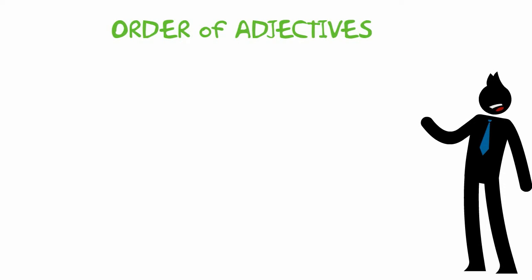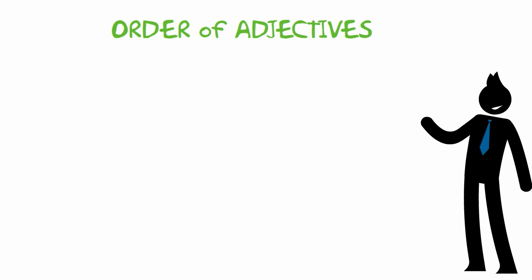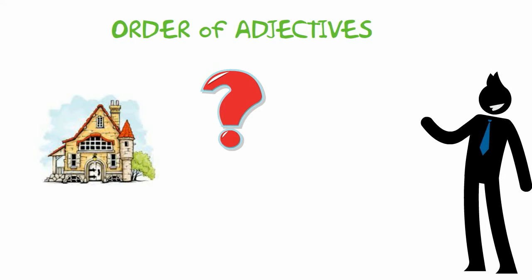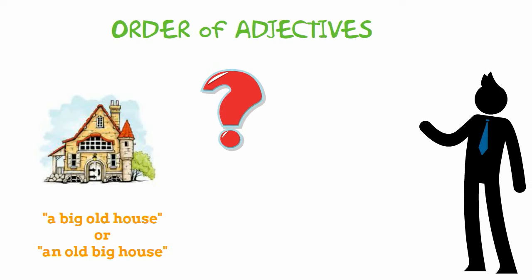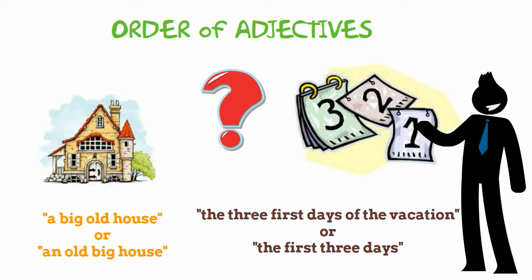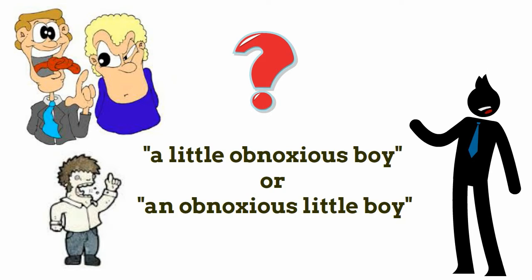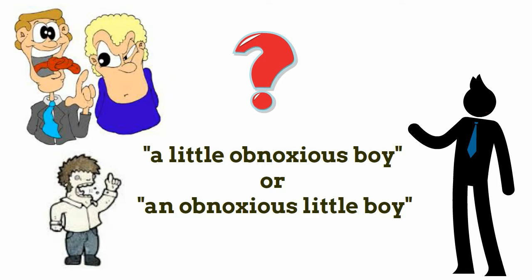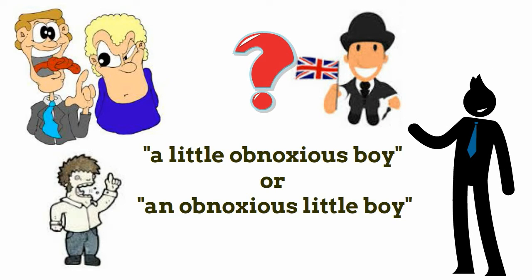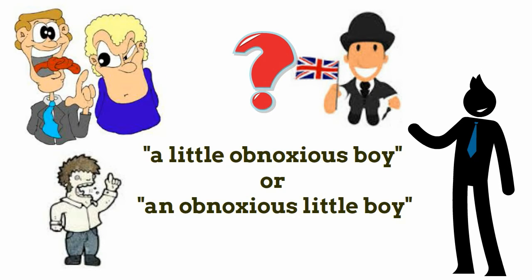Another problem is knowing the correct order of adjectives when there is more than one qualifying a noun. For example, is it a big old house or an old big house? Do we speak of the 3 first days of the vacation or the first 3 days? Is someone who is annoying us a little obnoxious boy or an obnoxious little boy? Those who grow up speaking standard English do not worry themselves with questions like these. They intuitively choose the correct order, although very few of them have any idea of the rules they are following when they do so.